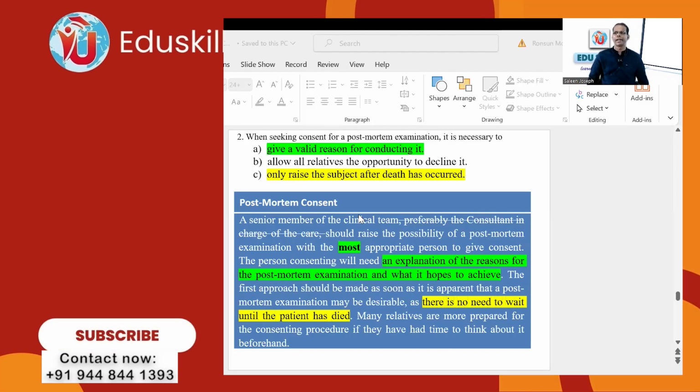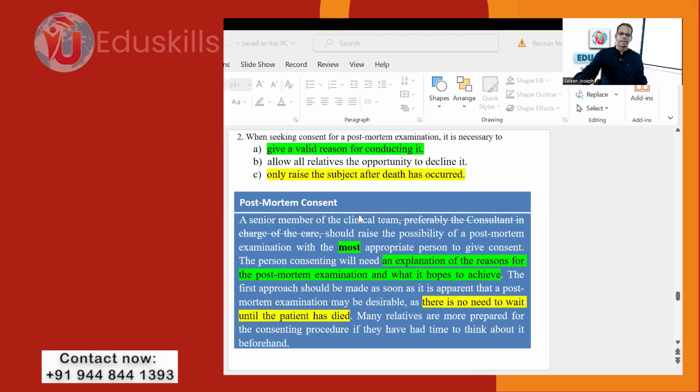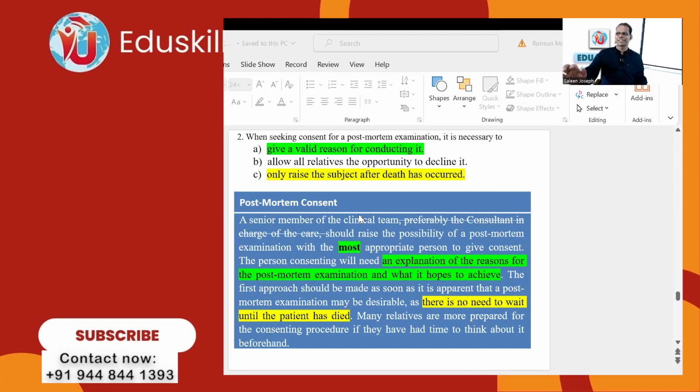Normally, when you have organ donation and such other situations, you get the consent before, because you can't wait for the consent. If the person is not there, organ donation cannot be done. But then the text says there is no need to wait until the patient has died. Clearly says there is no need to wait until the patient has died. But see, option C says only raise the subject after death has occurred. So you see, we have not seen into the text. We have already eliminated and got the answer.